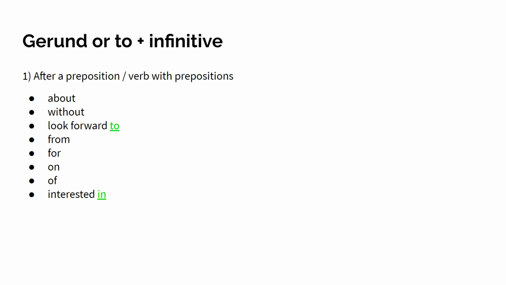Now, when you look at to, there is a look forward to, uitkijken naar, look forward to. That's always, they are together. Interested in, I'm interested in, ik ben geïnteresseerd in. And then you have a preposition, and then you have to use the gerund. So you can't make an omelette without breaking eggs. So after without is a preposition. As you can see over here, without is a preposition. So without breaking eggs.